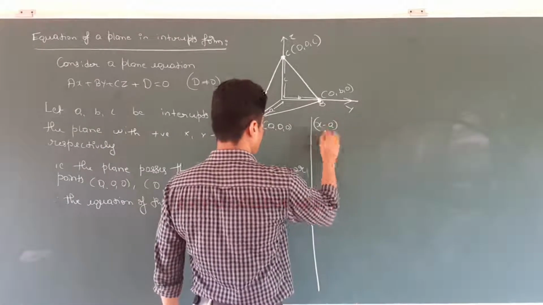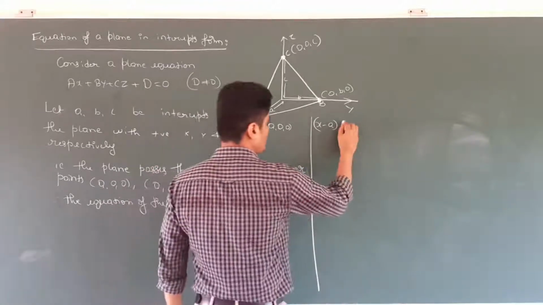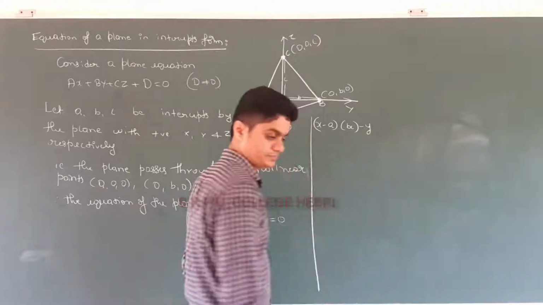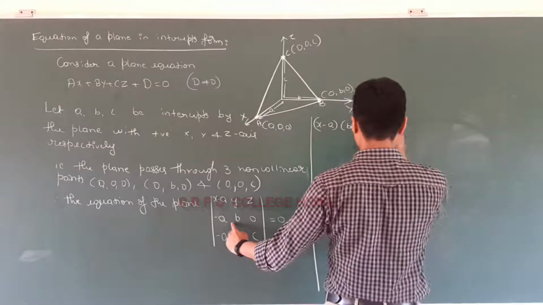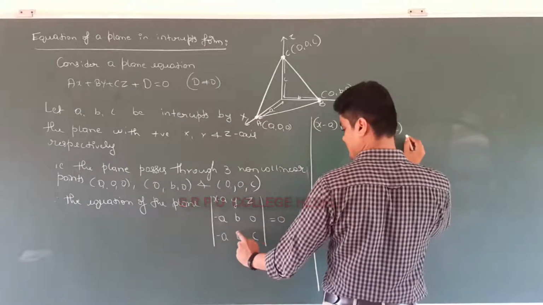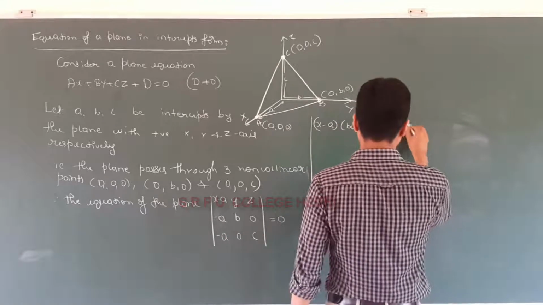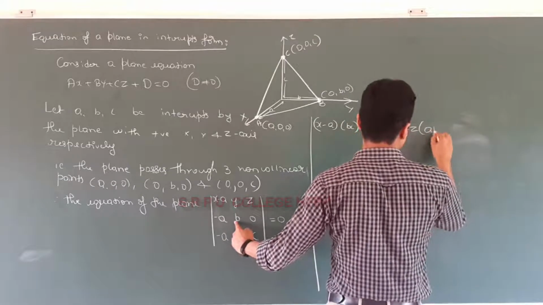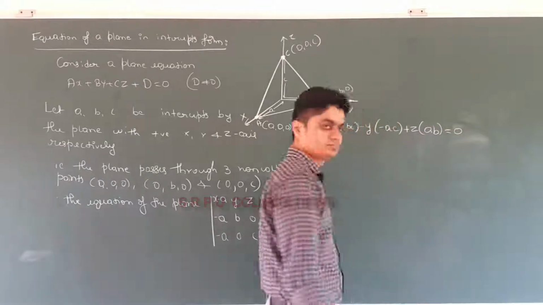x minus a times bc, the other term is 0, minus y times minus ac, the next one is 0, plus z times ab, equal to 0.